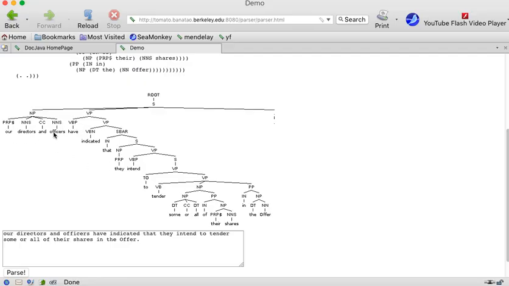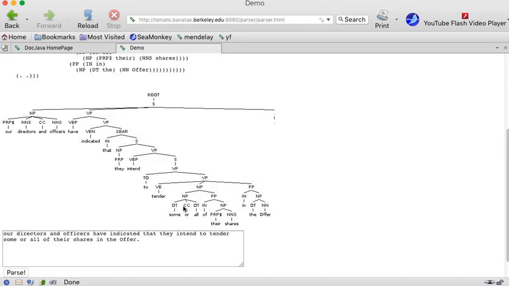Our directors and officers, that's a basic good noun phrase, have indicated that they intend to tender, and now here this noun phrase comes in, some or all of their shares. This is what they're tendering, and then the prepositional phrase in the offer, that's where they're tendering it. And so we have a kind of an entity here, directors and officers. This cascade in here, they intend to tender some or all of their shares.